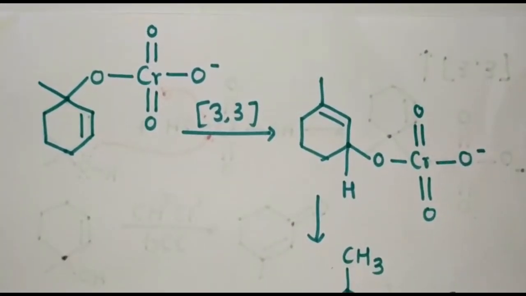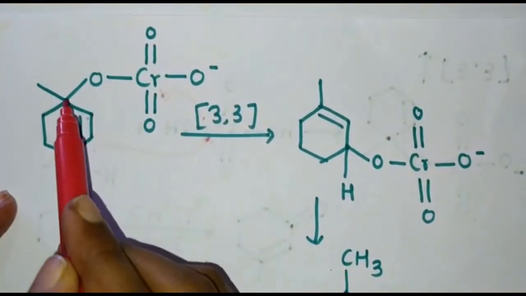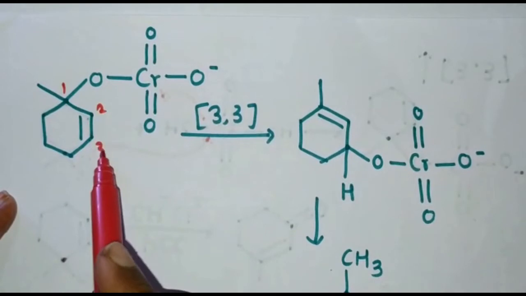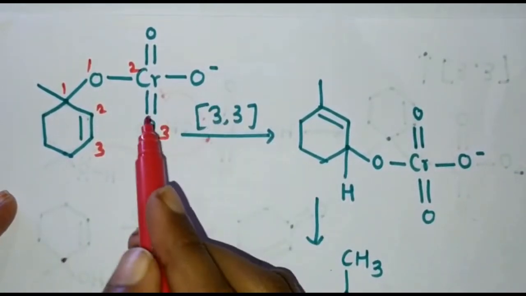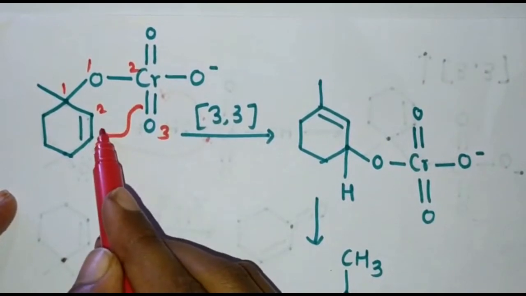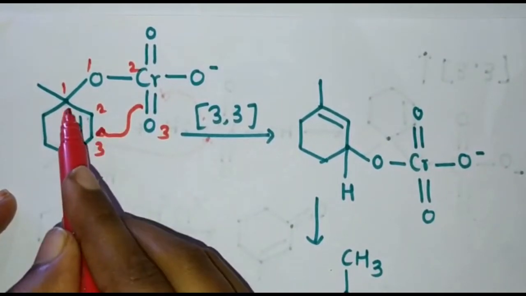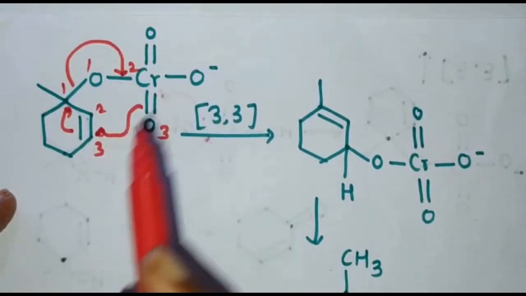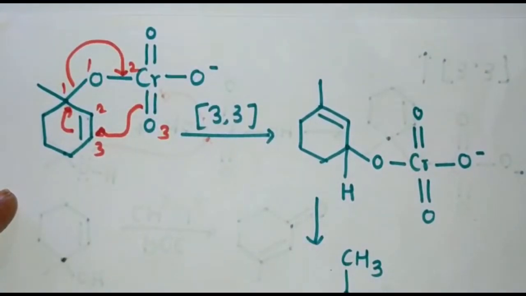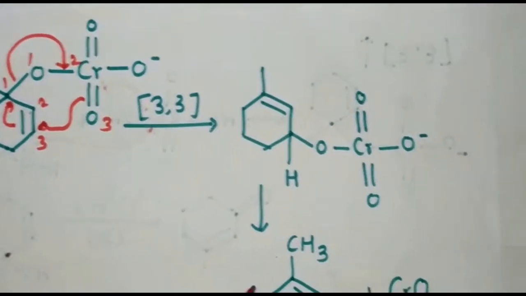Now there will be a 3,3 sigmatropic shift. So this is 1, 2, 3, and this is 1, 2, 3. How this shift will occur: this bonding electron pair is shifted here, this bonding electron pair is shifted here, and this bonding electron pair is shifted here. So there will be a 3,3 sigmatropic shift.